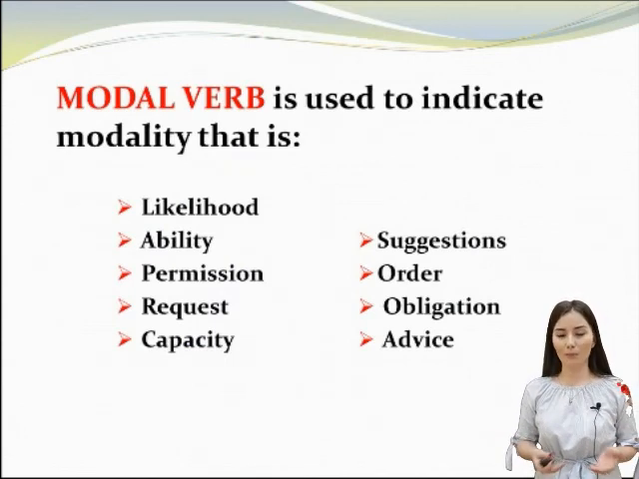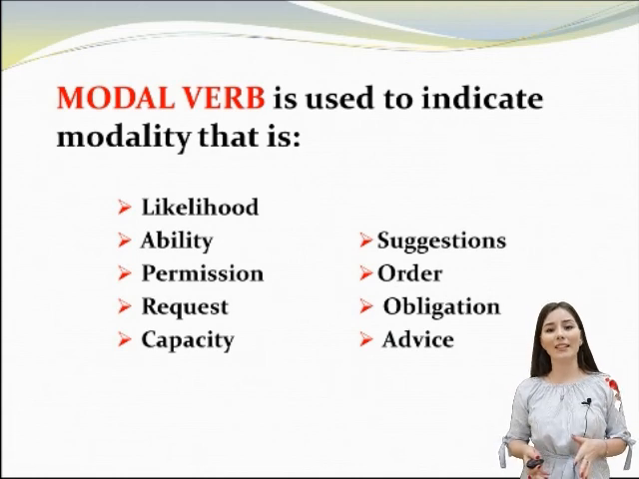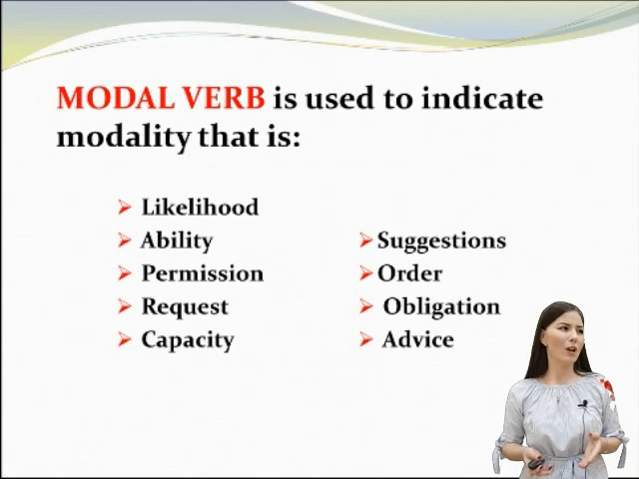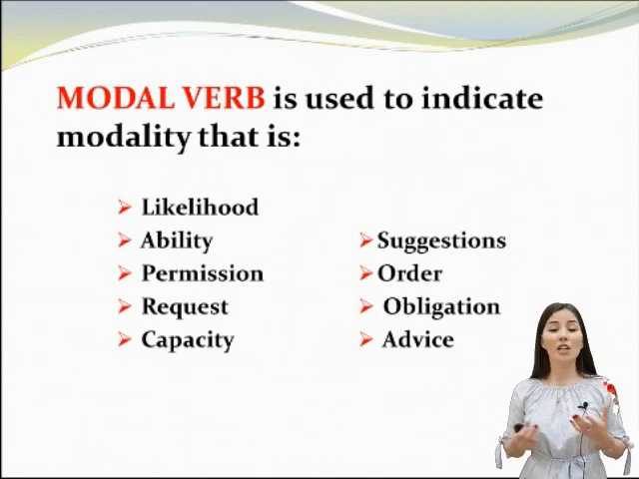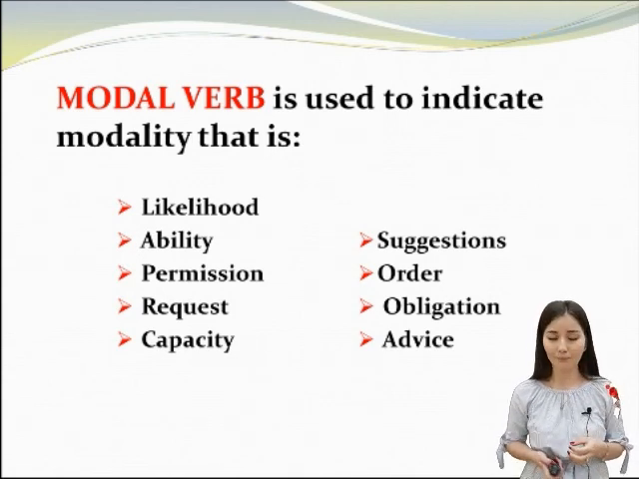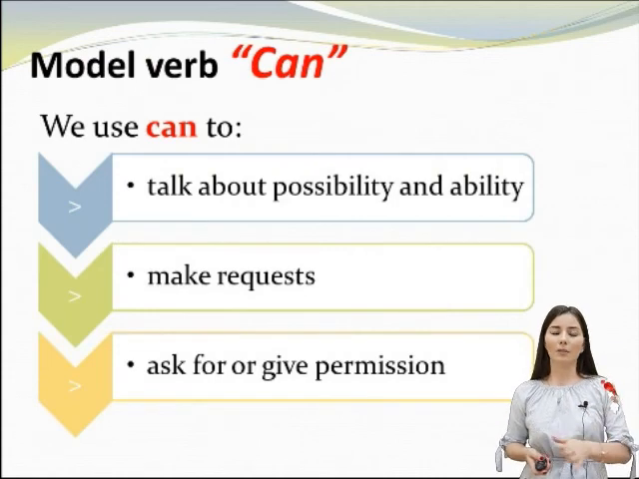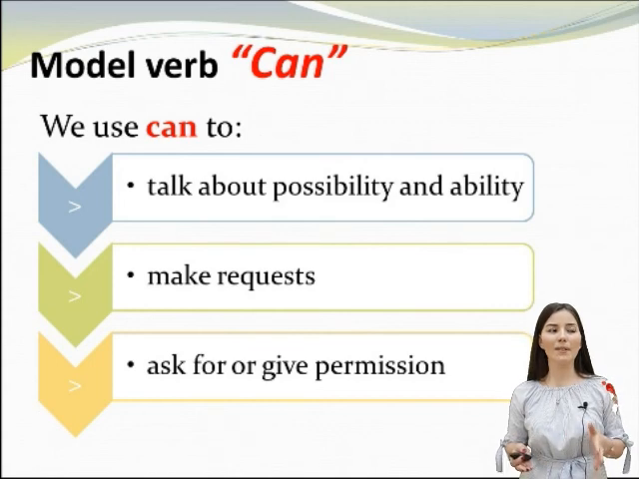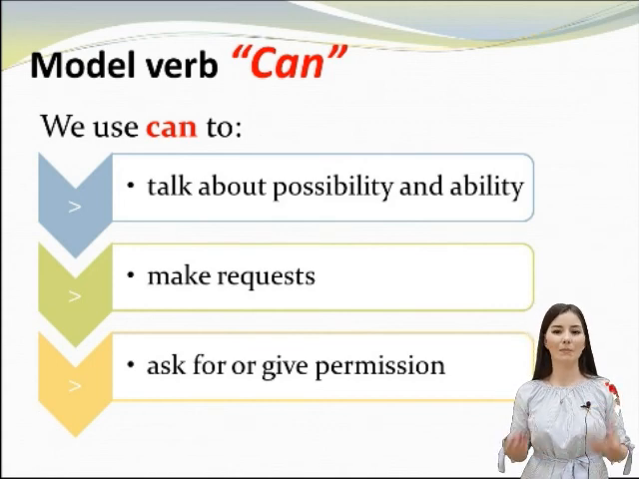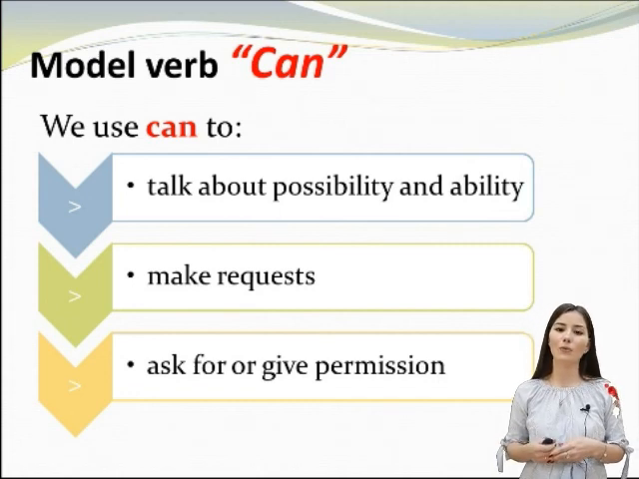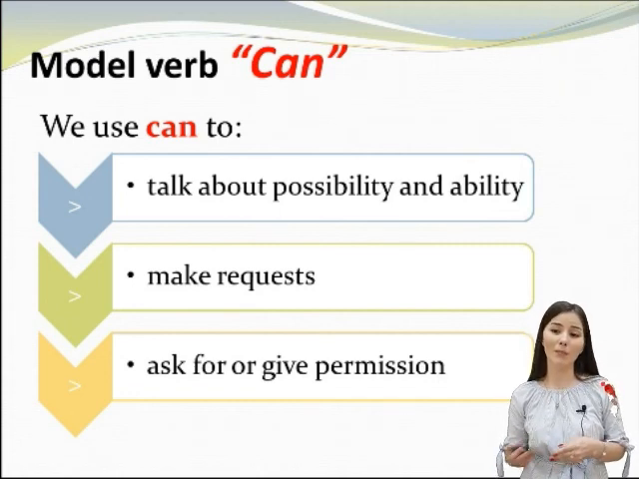What is a modal verb? A modal verb is used to indicate modality, that is likelihood, ability, possibility, or request. It can be advice, obligation, suggestions, capacity or permission. So let's talk about the modal verb can. It helps us to talk about possibility and ability, or make requests, or ask for or give permission.